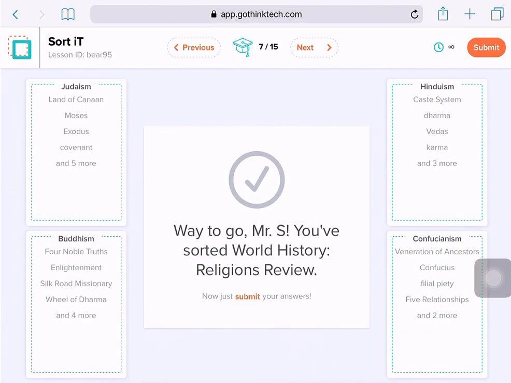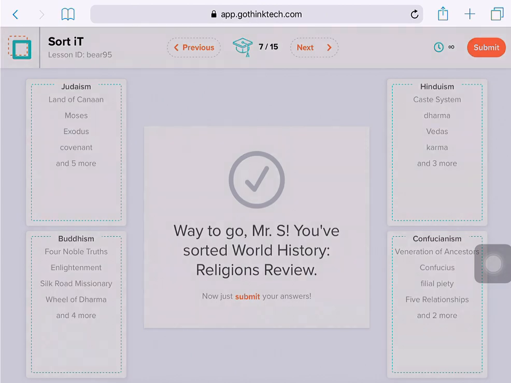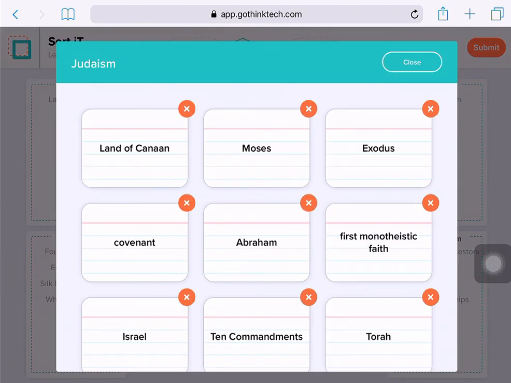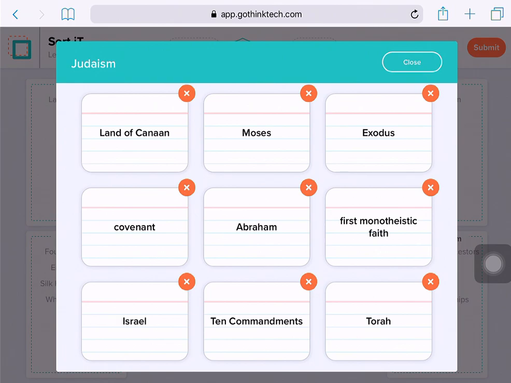To show you the religions activities located in this week's review activity, I'm going to go through three different sorted activities on this code. So don't pay attention necessarily to this code up here. Use the one that was given to you in class. But the first activity, which was 7 out of 15, the way it was presented, let me just click into each of the correct answers so you could double check your work.